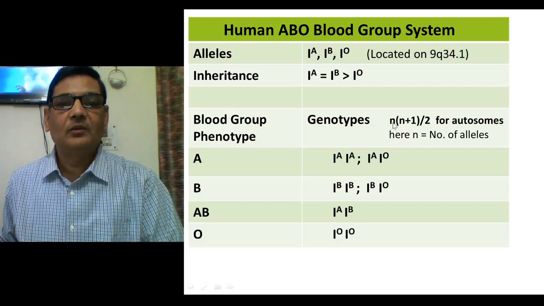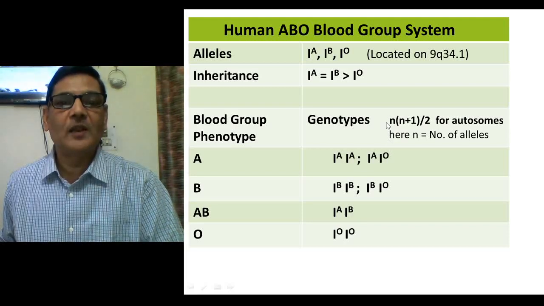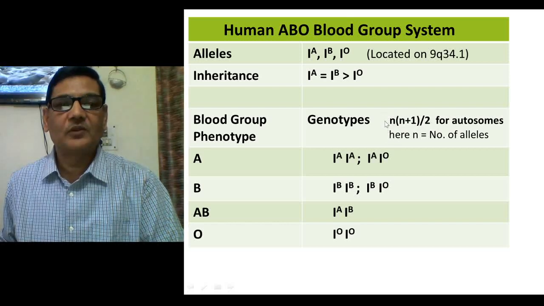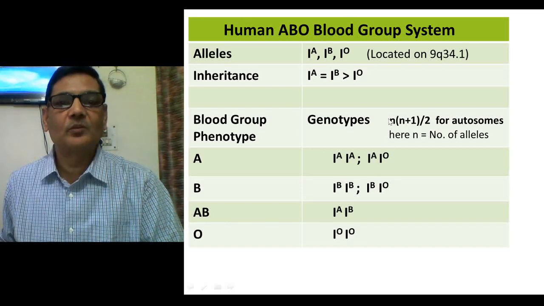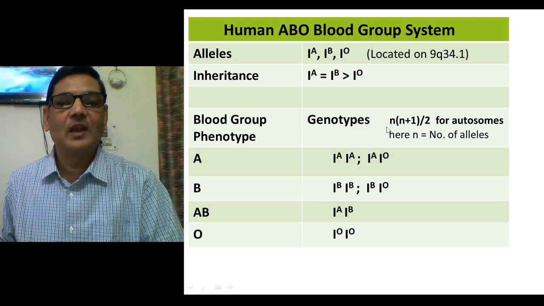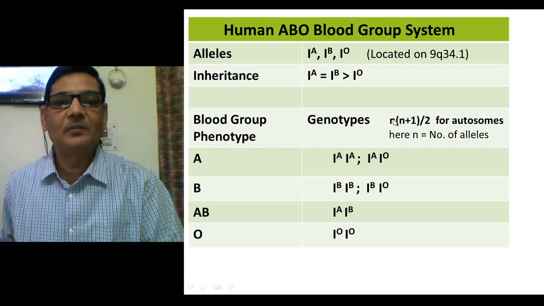Now, if you know the number of alleles, then you can also know how many genotypes will be possible. But the formula n(n+1)/2 will be applicable only for autosomes. This will not be applicable for sex chromosomes, because females could be XX and males could be XY, and in such a situation this formula will not be applicable.